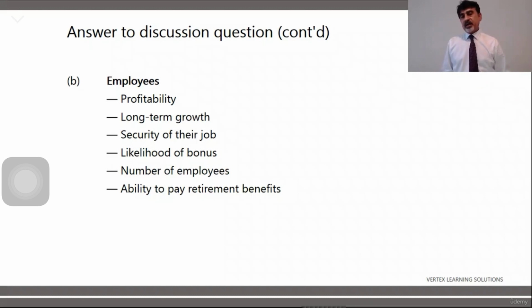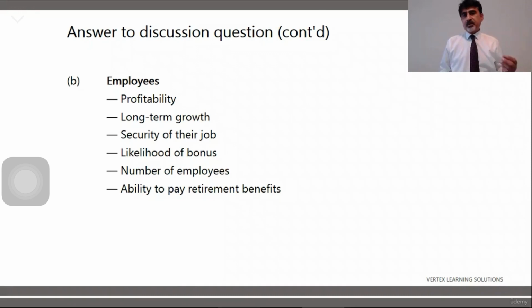Employees, what are they looking at? Employees are not looking at risk. Employees are not looking at dividends. Employees are not looking at capital growth. Employees are looking at profitability, because if a business is profitable, the employees can get salaries, bonuses, pay increases, etc. Long-term growth in the business: if the business will grow, they will also grow. If the business is not growing, they will not grow.